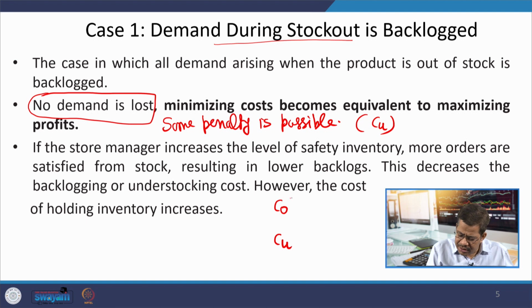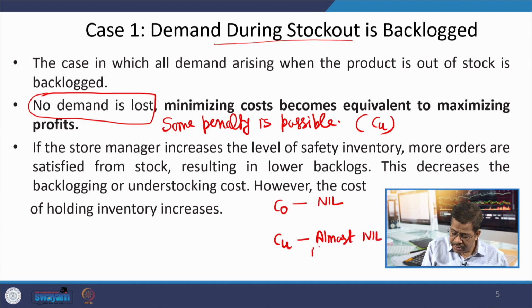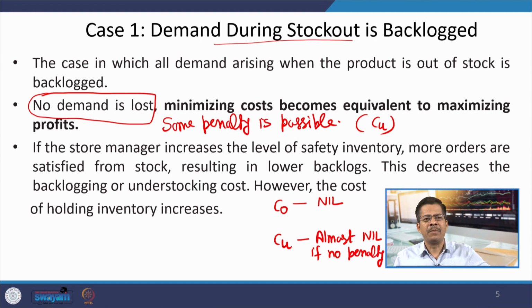So, the cost of overstocking is almost nil, and cost of under stocking also becomes almost nil if no penalty. But generally in practical cases, there is some penalty associated with the cost of under stocking.